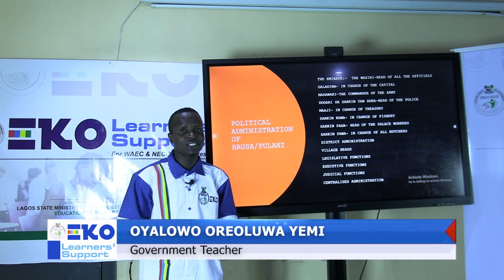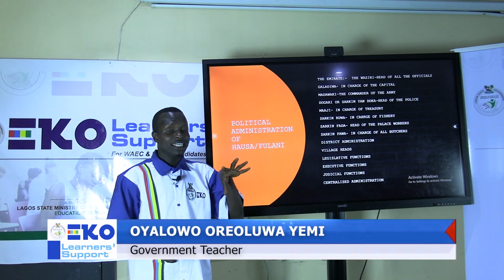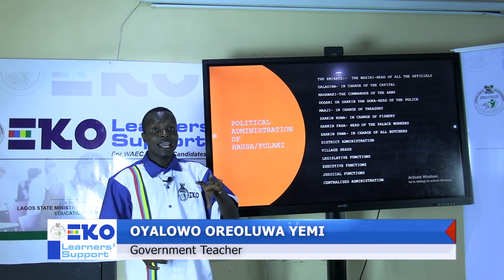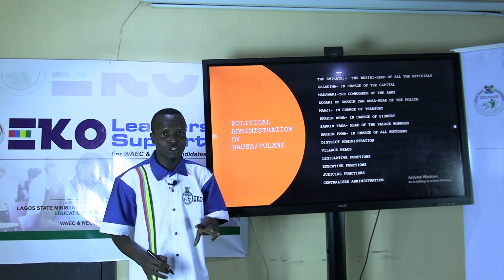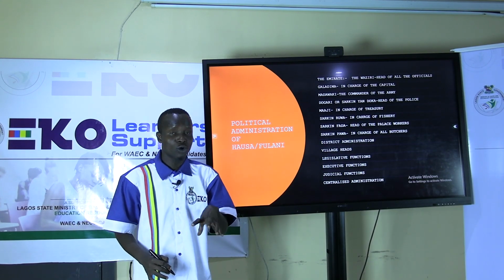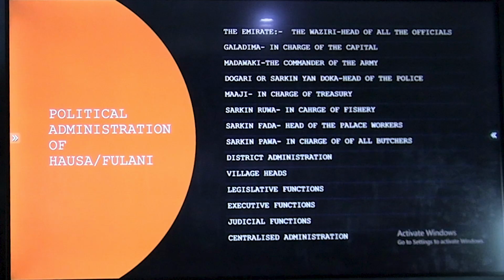Executive function. The executive function is done by the Emir. He is the one ensuring and enforcing law within the emirate. He enforces, implements, and formulates law within the emirate. Then there is the judicial function of the emirate.